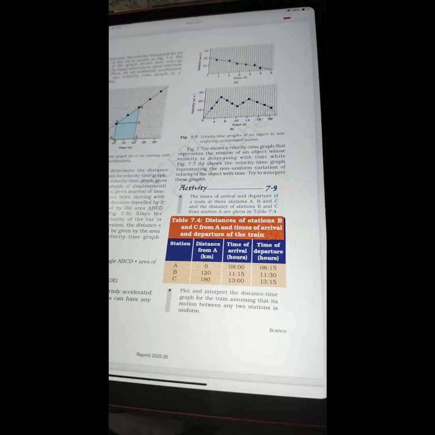In the case of non-uniformly accelerated motion, velocity time graphs can have any shape. The shapes of the graph can be seen in figure 7.7, velocity time graphs of an object in non-uniformly accelerated motion. Figure 7.7a shows a velocity time graph that represents the motion of an object whose velocity is decreasing with time, while figure 7.7b shows the velocity time graph representing the non-uniform variation of velocity of the object with time. Try to interpret these graphs.